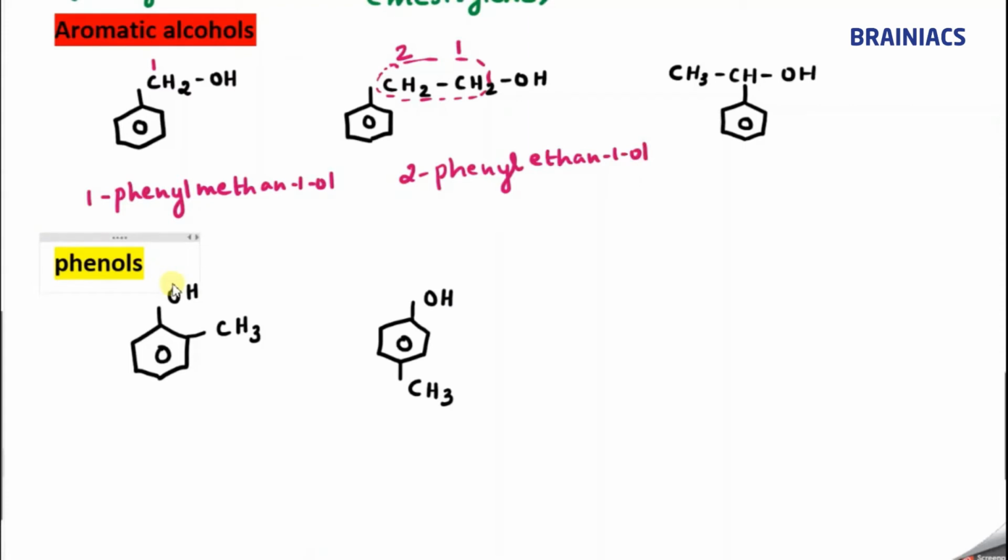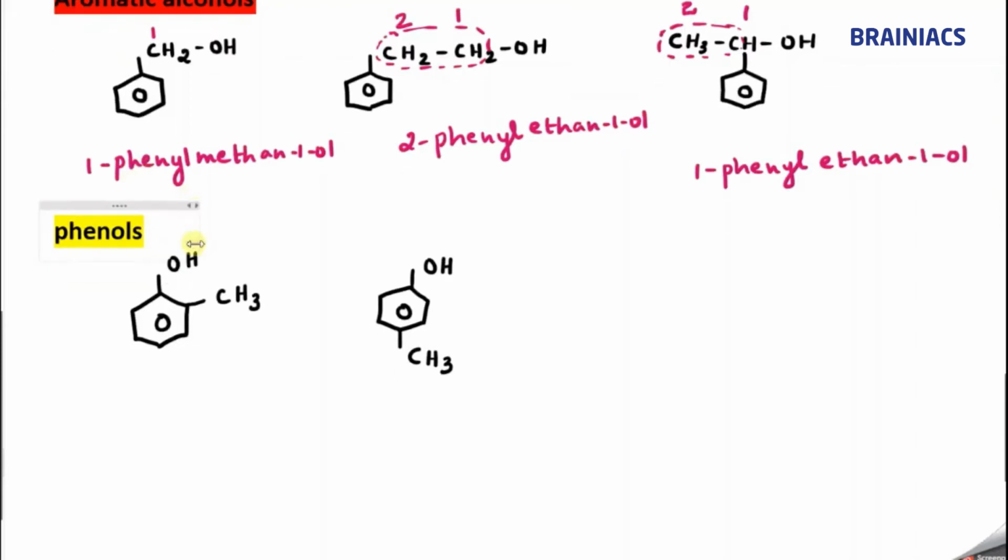Now what about this one? Again I am connecting, this is my parent chain, so this is 1 and this is 2, so I can say 1 phenyl ethane, 1 phenyl ethane 1 ol. Okay.